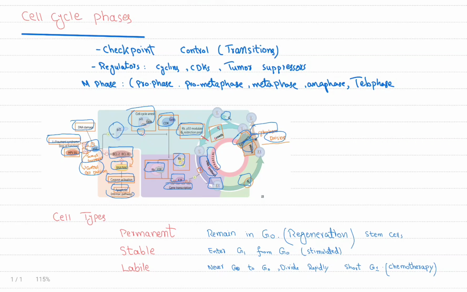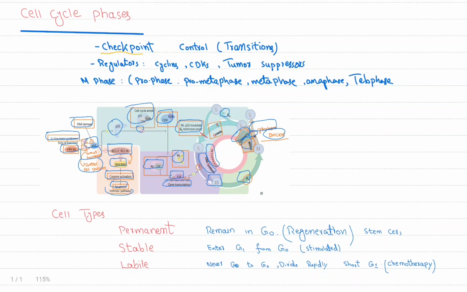Now we will study the cell cycle and its phases: cell cycle phases and checkpoints. These checkpoints control transition between different phases of the cell cycle, and there are regulators like cyclins, cyclin-dependent kinases or CDKs, and tumor suppressors.